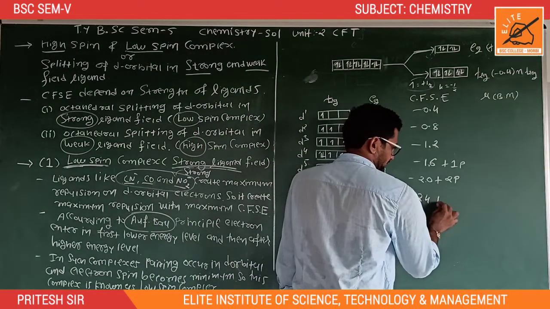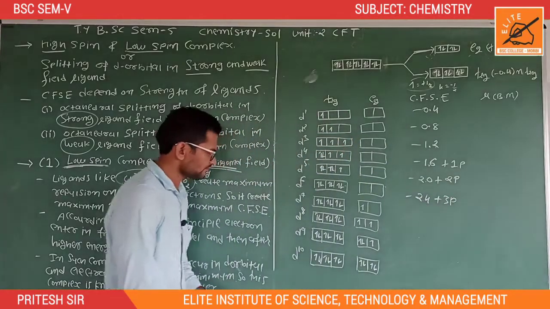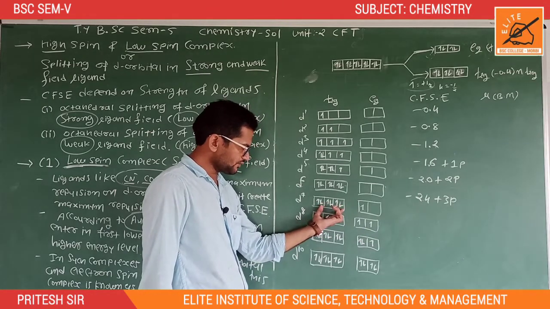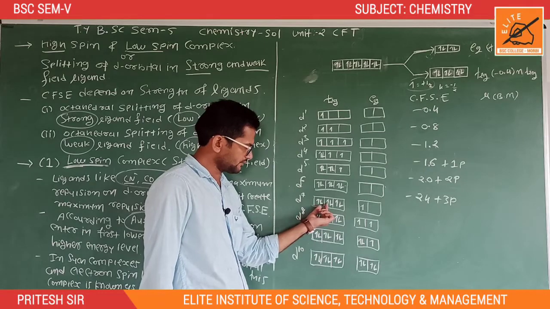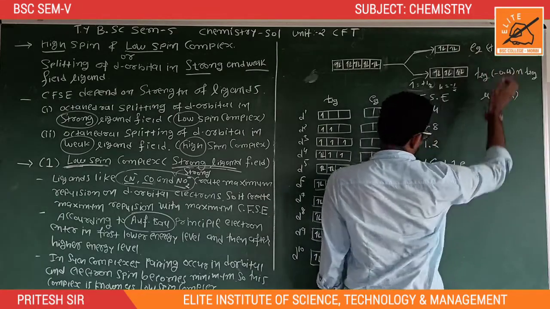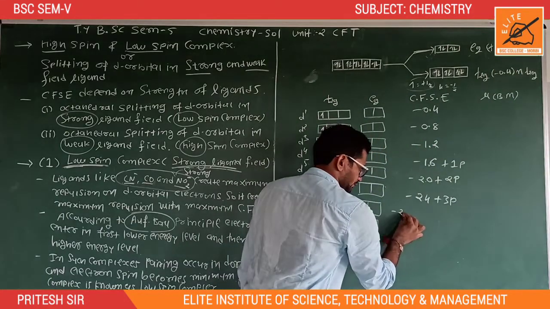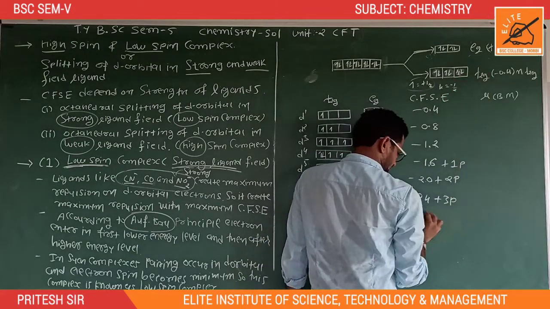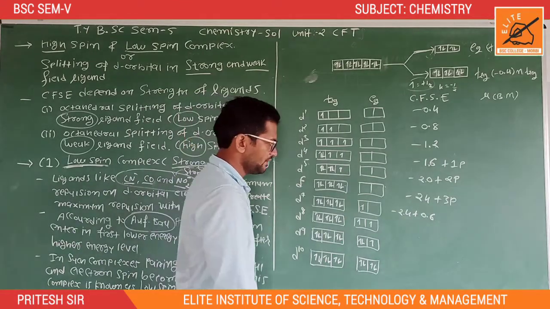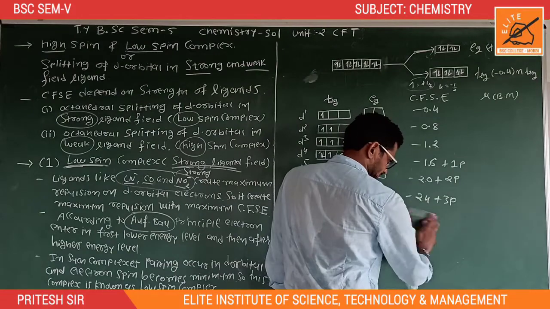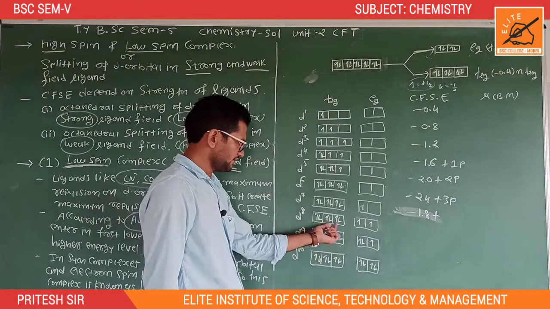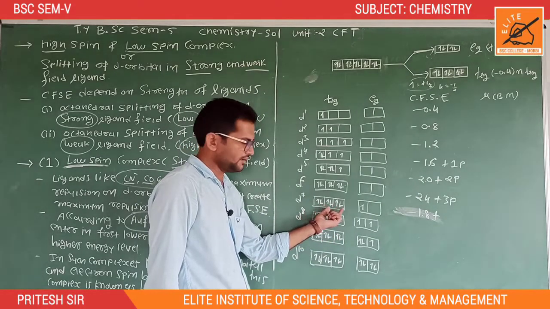For d7, here 6 electrons are in t2g orbitals: 6 into minus 0.4 is minus 2.4, plus 1 electron in eg, which is 0.6. So minus 2.4 plus 0.6 is equal to minus 1.8, plus the pairing energy, 3 suborbitals become paired, at that time 3P.